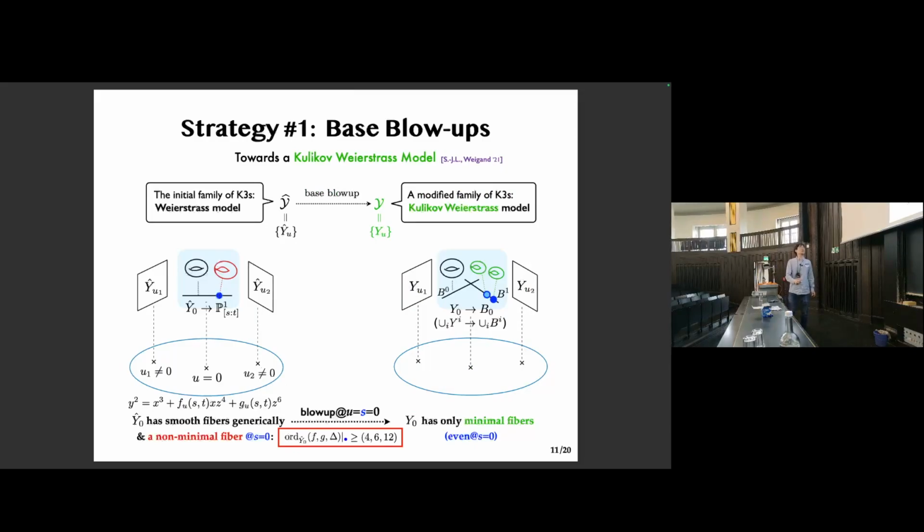And in general, one might need to blow up several times, but we can show that the blow-up sequence should terminate in finite steps. So this terminates. But I'm cheating here. I also want to say that once you fibrally blow up this curly Y, you arrive at a genuine Kulikov model, so we call it a Kulikov virus model.